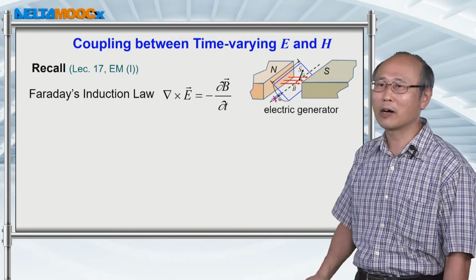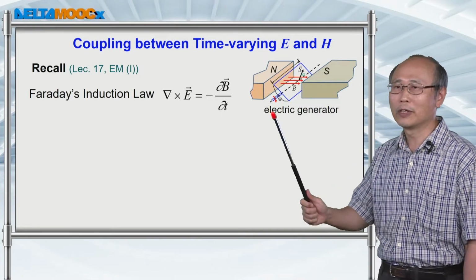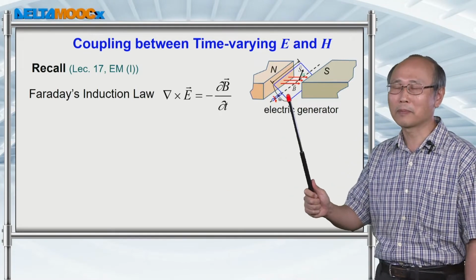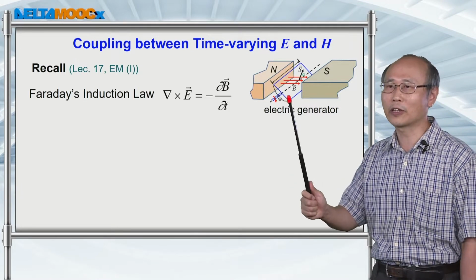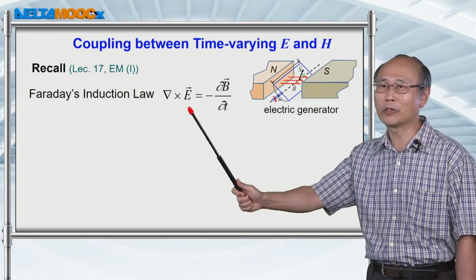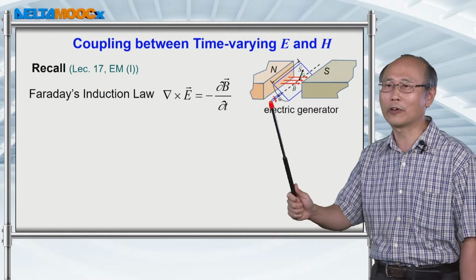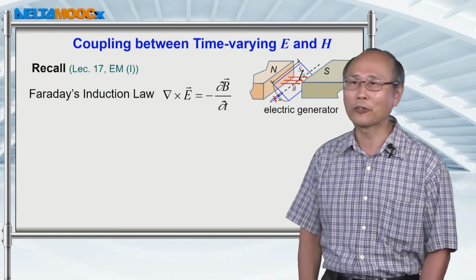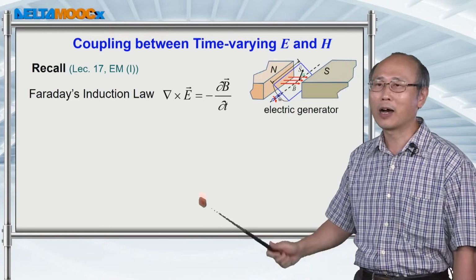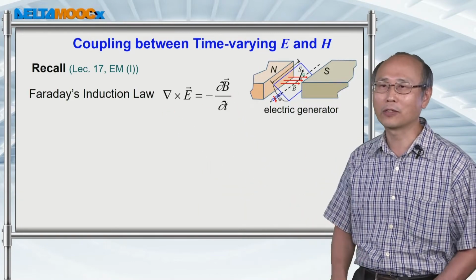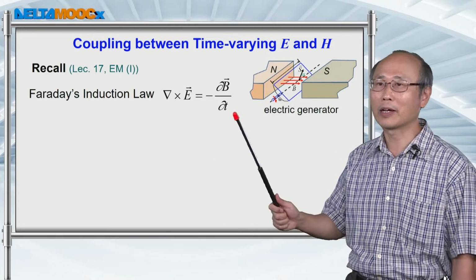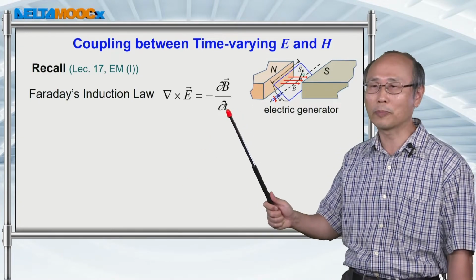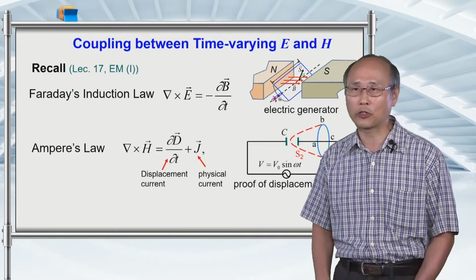We talk about the electric generator. If you have a magnetic flux density changing over time through this circuit loop, then you will induce the electric field on this loop. So this is the first evidence that a magnetic field is connected to the electric field, except that the time variable has to be introduced in this expression.